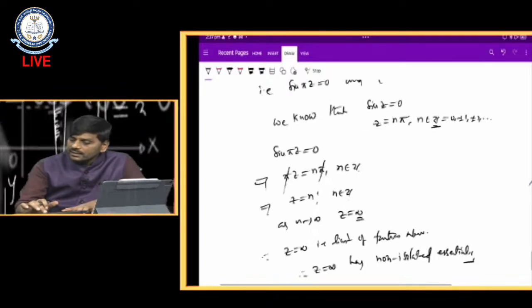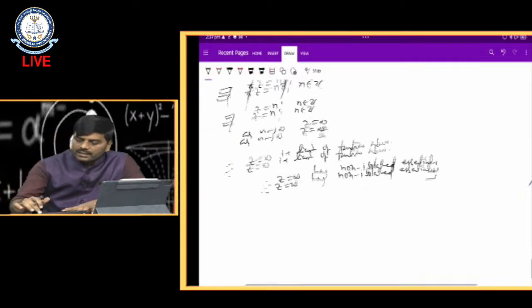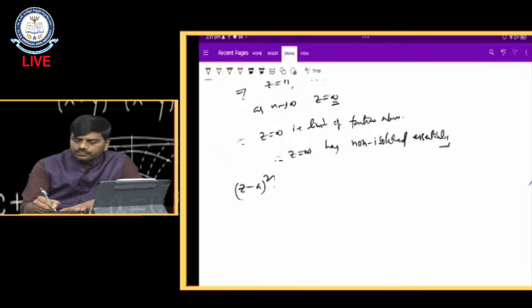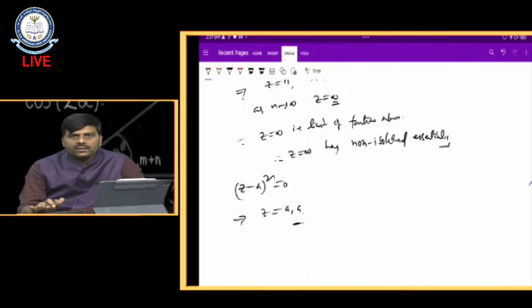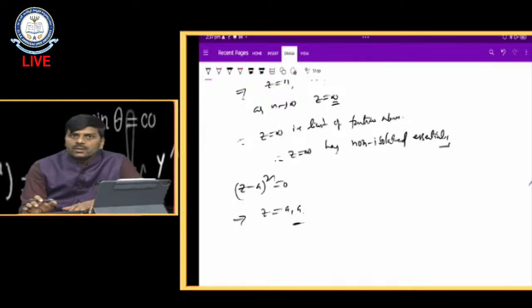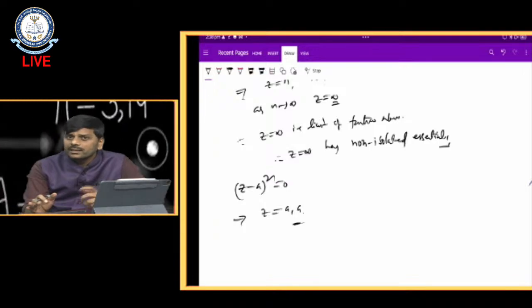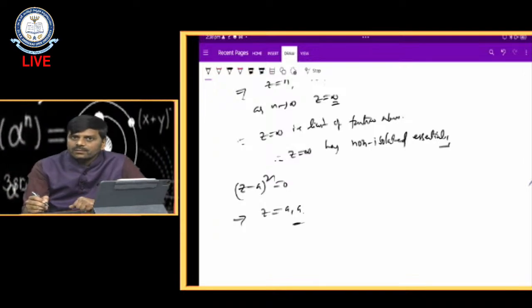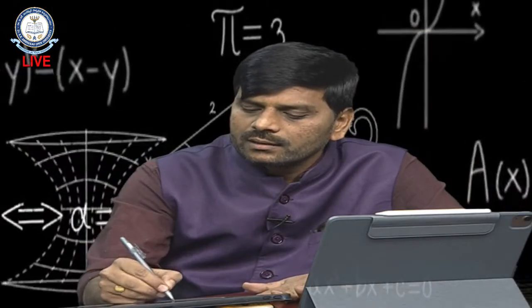Now we have other singularities. What is that? (z − a)² equals 0, which implies z is equal to a, a. Here these are finite values, so automatically these are poles. If the principal part of the Laurent series expansion has a finite number of negative terms, then automatically it is a pole. So z equal to a, a is a pole. Now at the point z equal to infinity, these poles must be zeros of the function.